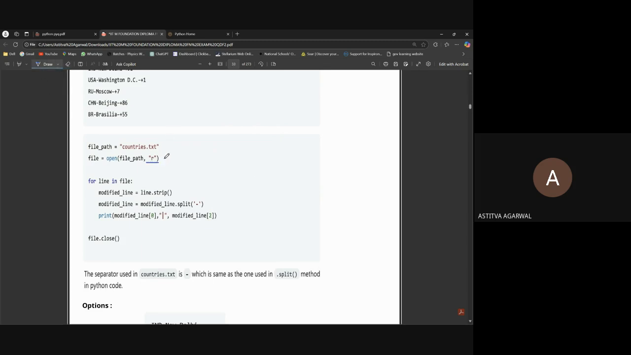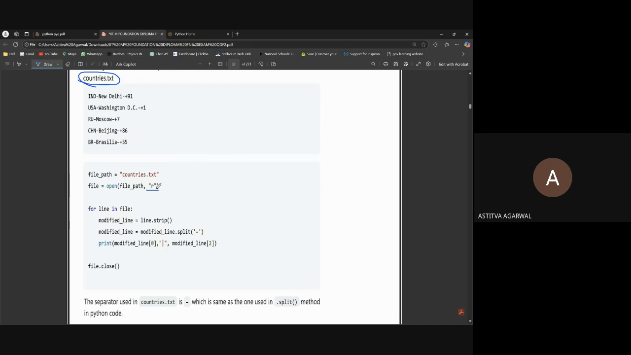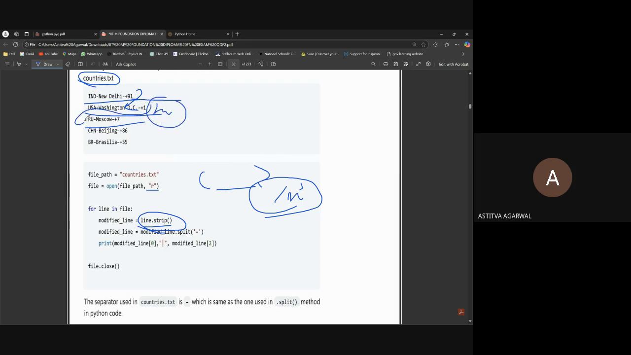So the mode is read mode. For line in file means we go through the file one line at a time. Then modified_line equals line.strip(). We use the strip function for removing any extra spaces at the end or backslash n at the end. Sometimes while writing a file we use backslash n to change to the next line, so strip removes any extra spaces and any backslash n at the end that was used to change the line.